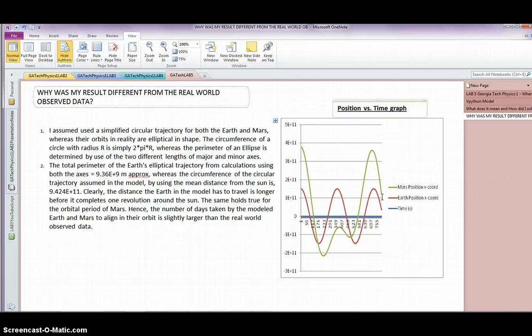I hope you have become interested in learning more about the orbits of planets around the Sun in our solar system. I would definitely want to explore further after doing this very simplified lab under time constraints. Enjoy.